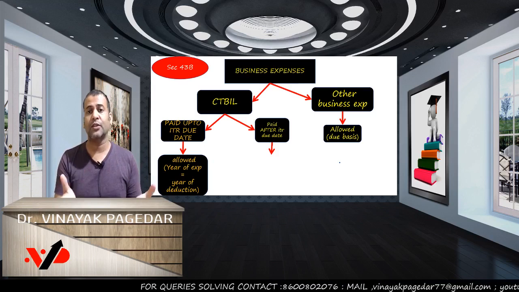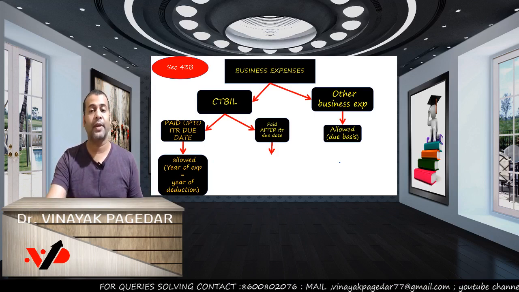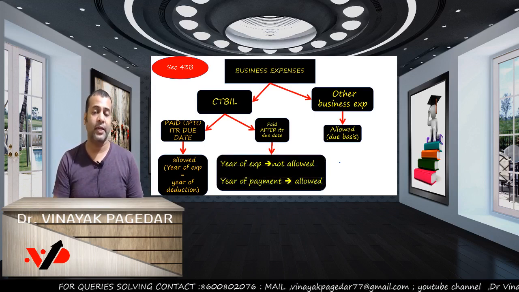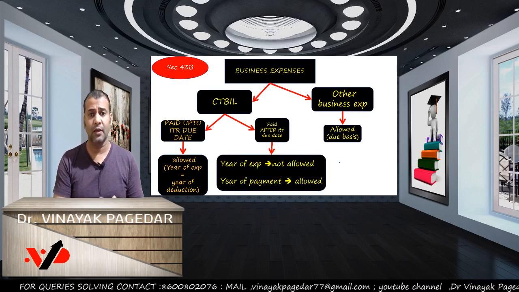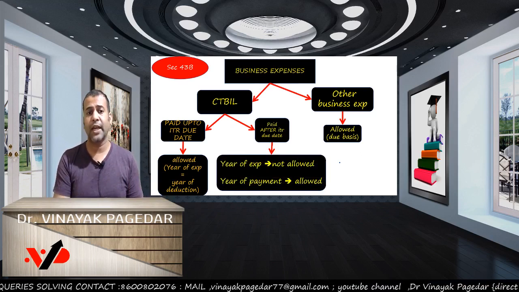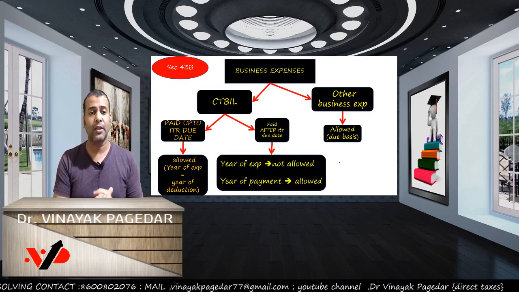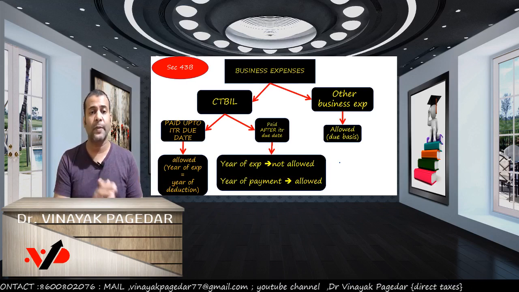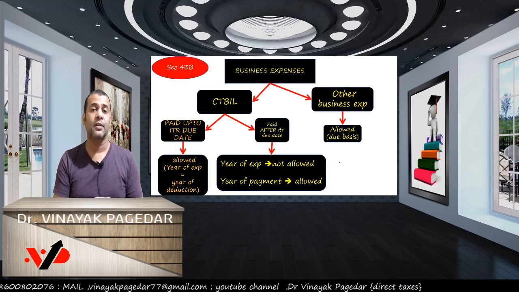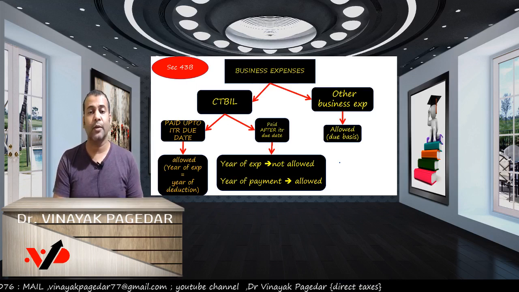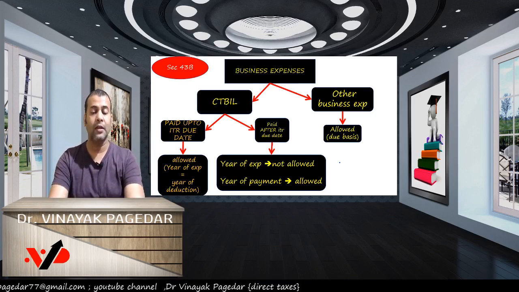If not, the deduction will be allowed in the year of payment. Clear? So if it is paid up to the ITR due date, it is allowed in the year of expenditure. And if you pay it after the ITR due date, then in the year of expenditure it will not be allowed, but in the year of payment it will be allowed.